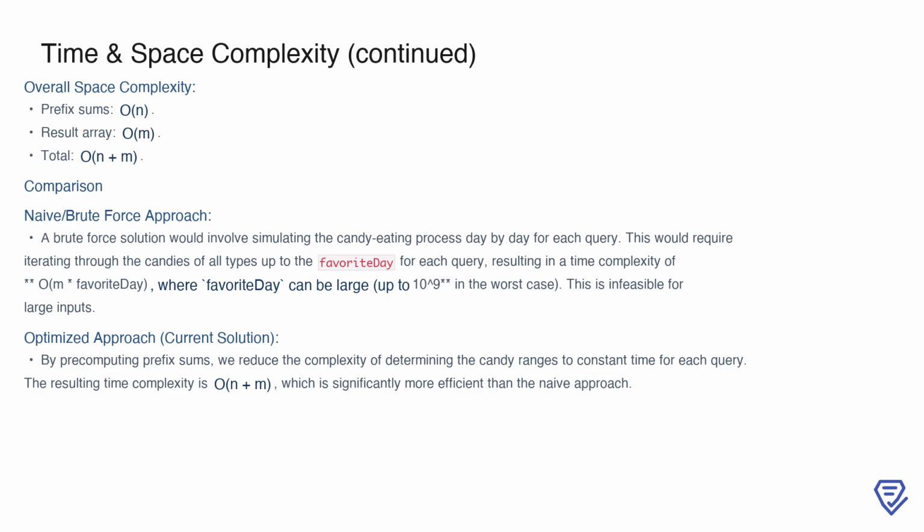Now, let's compare this optimized approach to a naive brute force solution. A brute force method would simulate the candy eating process day by day for each query. This would involve iterating through the candies of all types up to the favorite day for each query. If favorite day is very large, say up to 10 to the power of 9, the time complexity of this approach would be O(m * favorite day), which is completely infeasible for large inputs. By contrast, our optimized solution pre-computes the prefix sums, allowing us to determine candy ranges in constant time for each query. This reduces the time complexity to O(n + m), making the solution much more efficient and scalable.